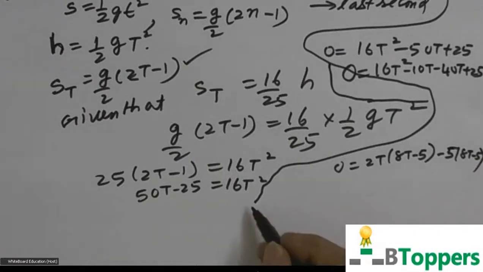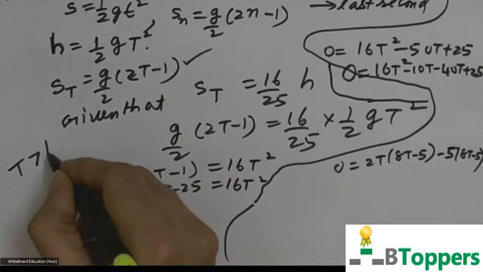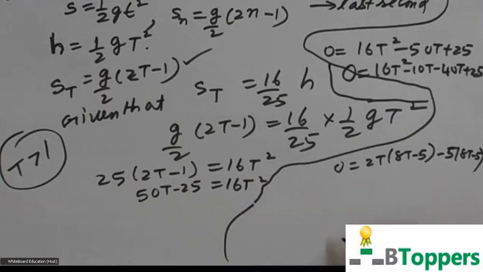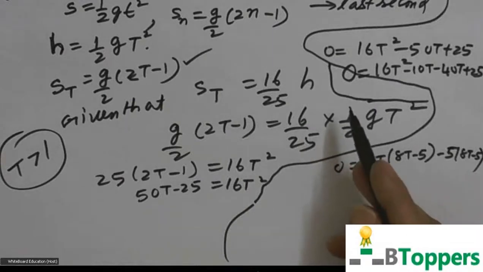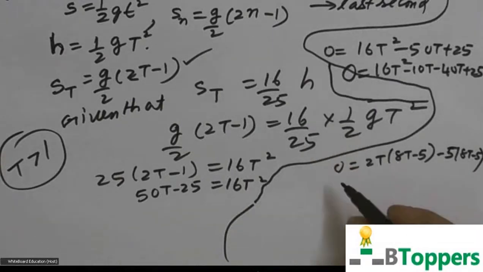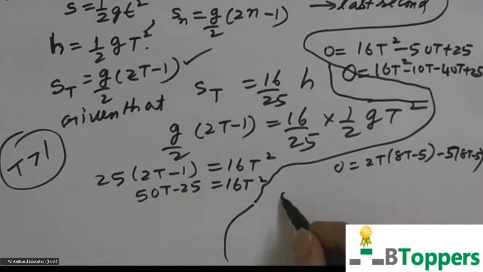So remember the total time of fall is more than 1 second. Definitely t is more than 1, because it is given that in the last 1 second it covers part of the total distance. Therefore, time taken to cover the entire distance is more than 1 second. So you can consider the positive root of the equation.